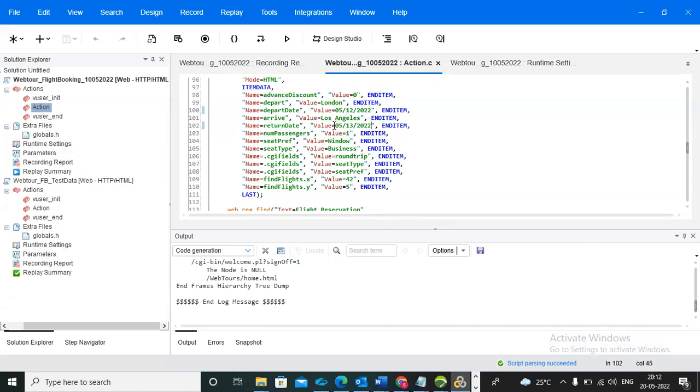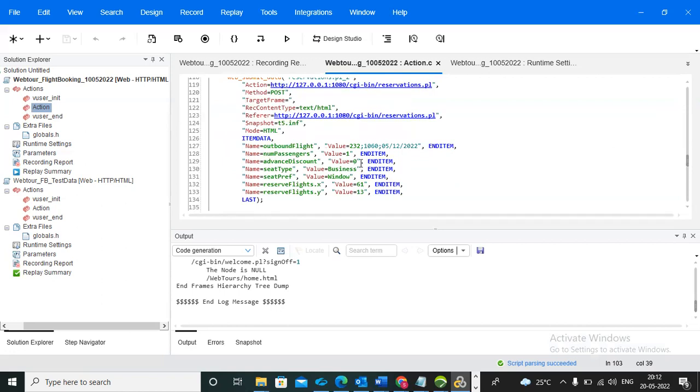In departure date and return date, we are entering, so we can do parameterization for these two values. After that, the number of passengers we are also entering, which means you need to parameterize it. Come here next. This is the outbound flight value, which means we are selecting the flight. There are different flights, and through the application we select the flight.